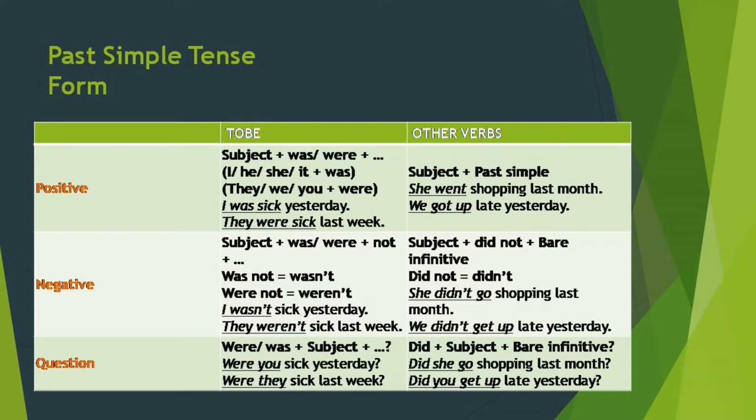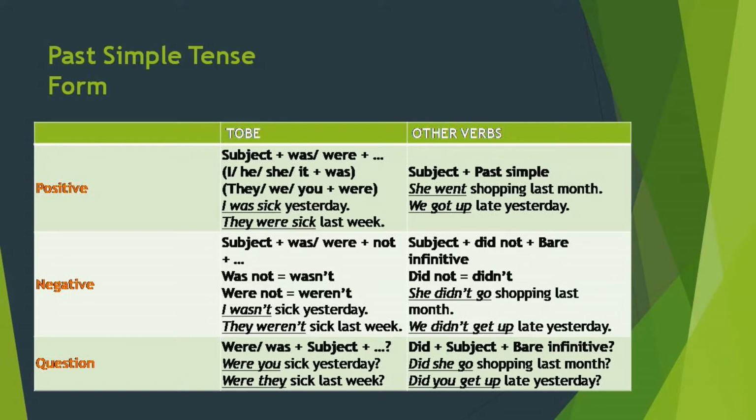Like, I was sick yesterday. They were sick yesterday.